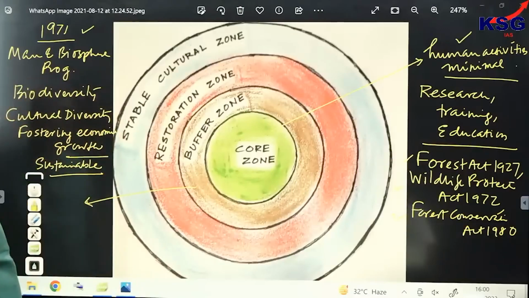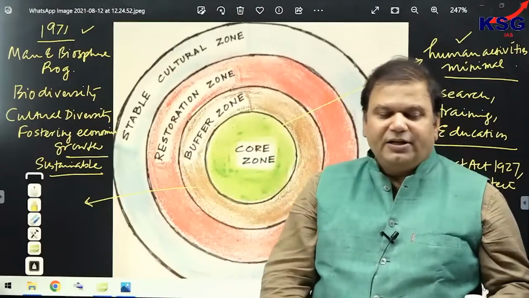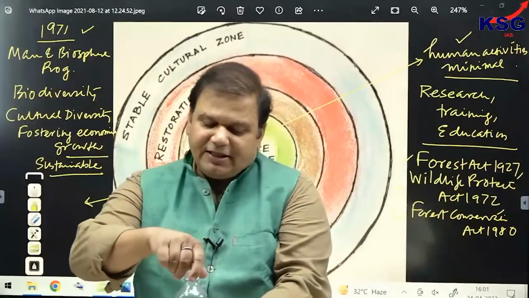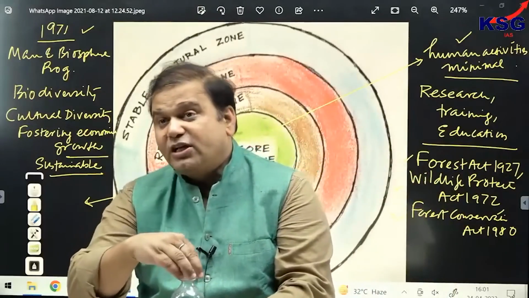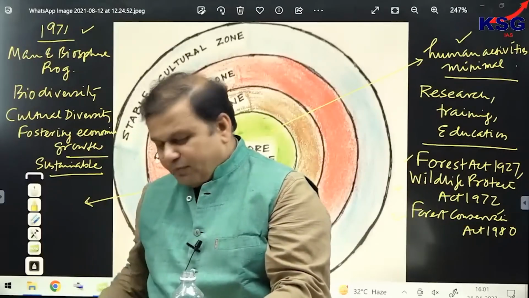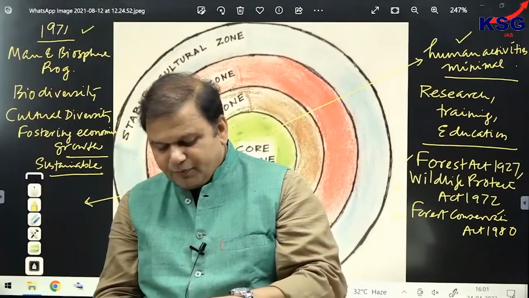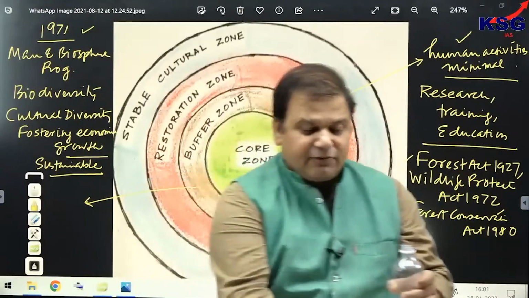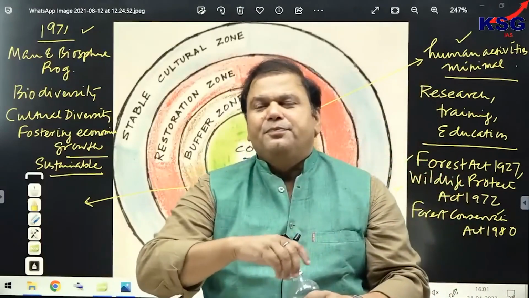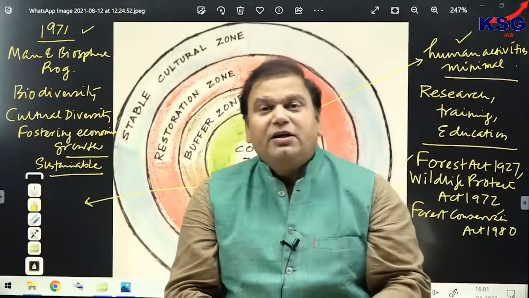Now, we can see in buffer zone, if we have said that in core zone, human intervention would be minimal, then in buffer zone, human intervention on a low scale would be allowed. Clear? So, in buffer zone, human intervention on a low scale would be allowed. And activities like what? Activities like hunting, fishing, grazing, timber collection would be allowed.